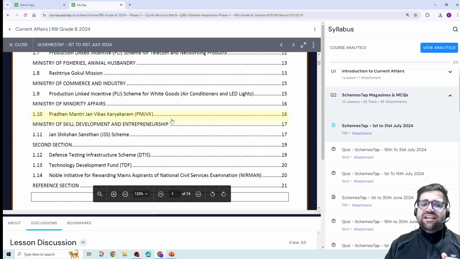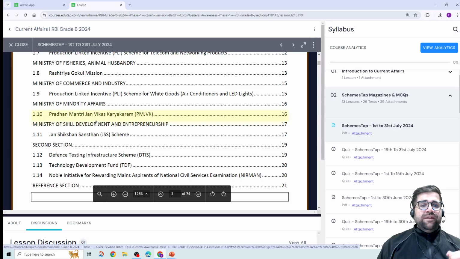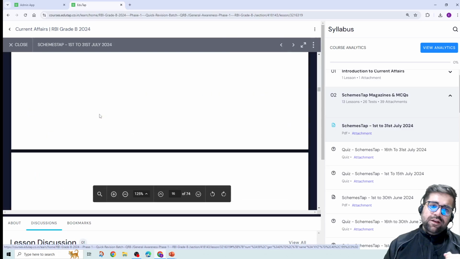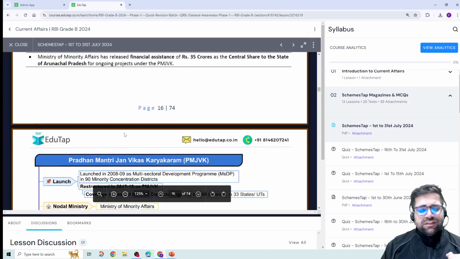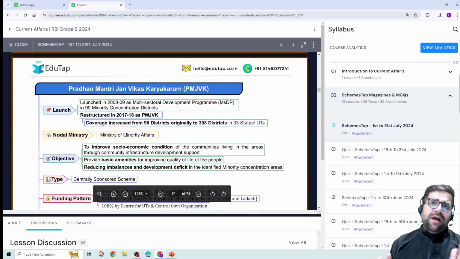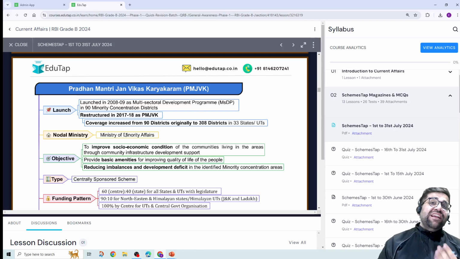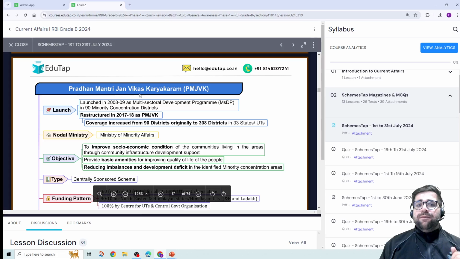For example, if I open Pradhan Mantri Jan Vikas Karyakram, which falls under the domain of the Ministry of Minority Affairs, once you press it, you will be able to see why it is in the news. And then we also provide you a mind map. This mind map is interactive in nature, so that you can remember things quickly. For example, which ministry does Pradhan Mantri Jan Vikas Karyakram fall under? Ministry of Minority Affairs. It was restructured in the year 2017-18.